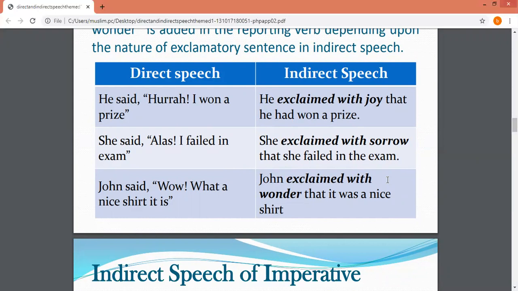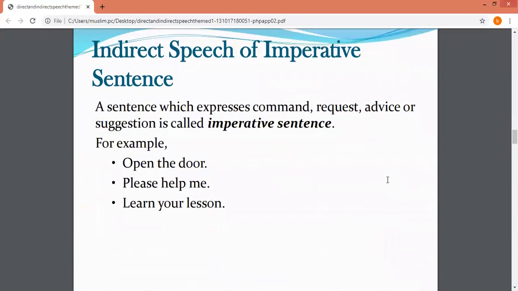So students, you have also observed that there is a change of tense while changing into indirect speech. I'm going to tell you later on how the tenses and words are changed in indirect speech. First of all, we are going to do imperative sentences. Imperative sentences are those sentences that express command, request, advice, or suggestion. For example, "Open the door" is an order, "Please help me" is a request, "Learn your lesson" is advice.